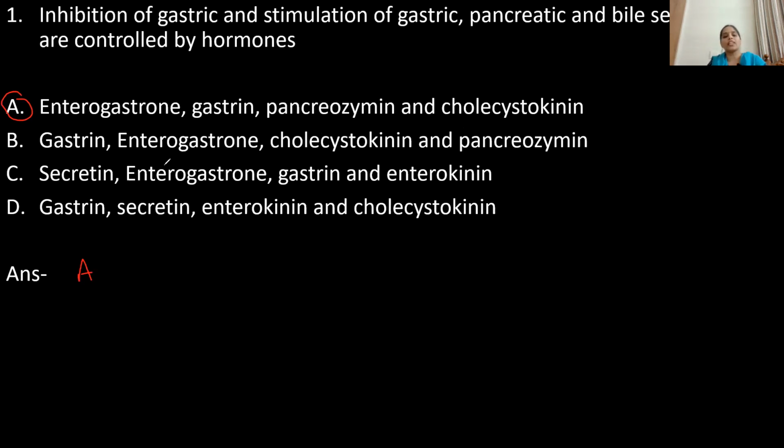Enterogastrone inhibits the secretions of the gastric glands. Gastrin stimulates the secretion of the gastric glands. Pancreatic secretions are stimulated by pancreozymin and bile secretions by cholecystokinin. These three hormones, gastrin, pancreozymin and cholecystokinin, are secreted by the walls of the duodenum. Right. Let's move on to the next question.